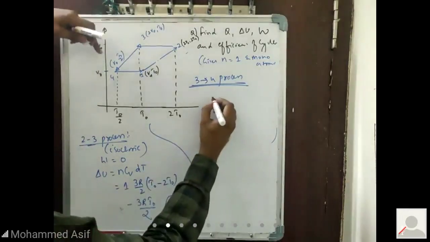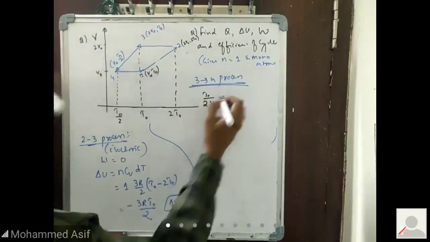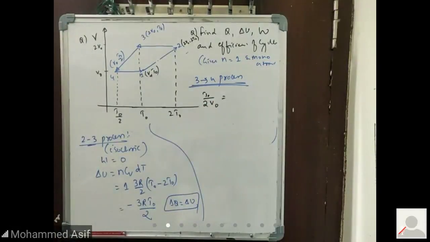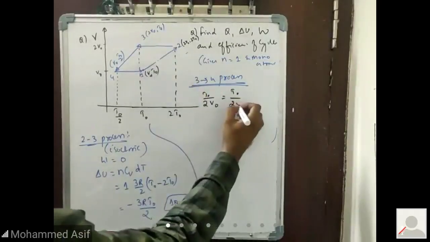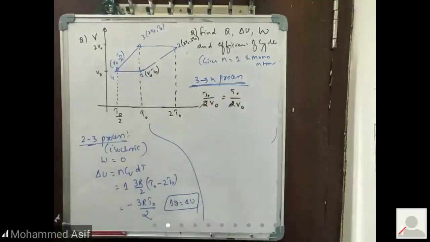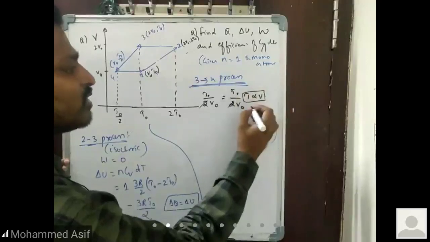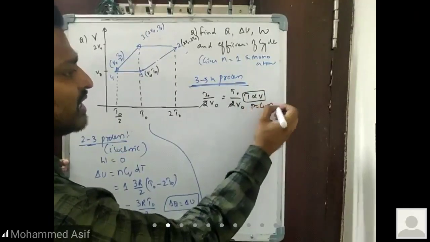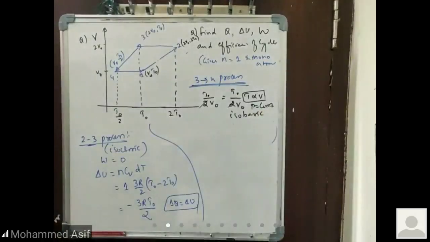This one is nothing but T naught by 2 into volume is nothing but V naught. That is equal to, now observe part, the temperature is right now how much for me? T naught, and the volume of this one is right now how much for me? 2V naught. So this two gets cancelled. So T naught V naught is equal to T naught V naught. That means again temperature is directly proportional to volume. It is possible only when pressure is constant. So it is an isobaric process. It is an isobaric process. Once you know the isobaric process part of relation, you can calculate the internal energy of the given system.